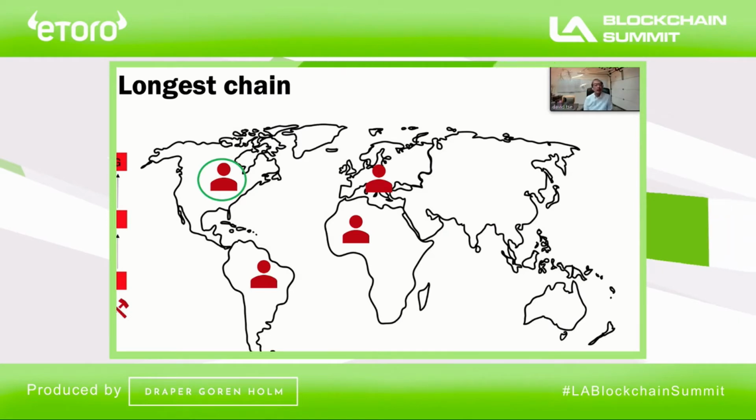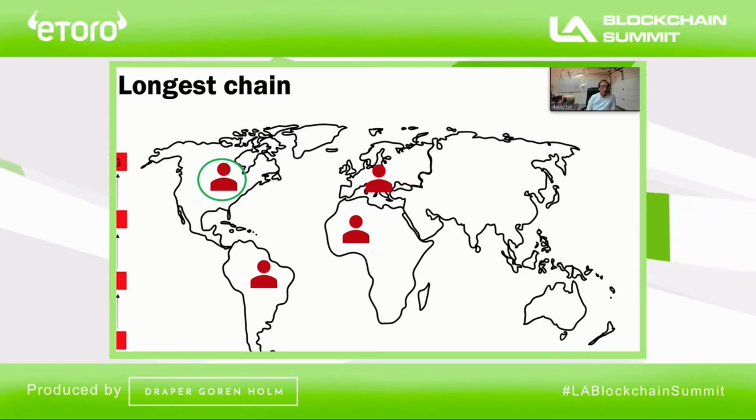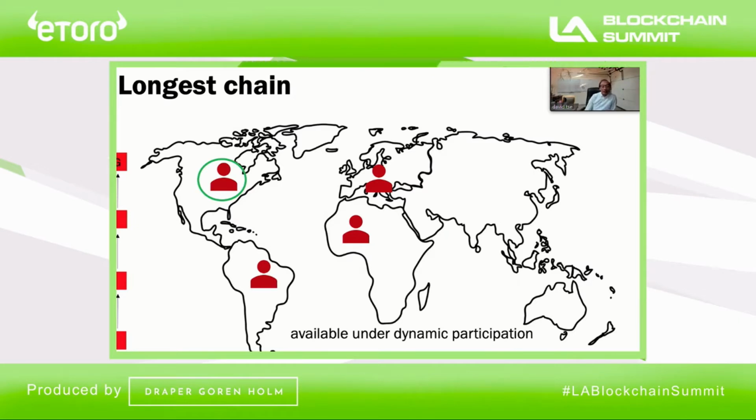And even when the number of nodes drops significantly, the blockchain will grow slower, but the blockchain will continue. And it will keep on continuing. So the behavior is actually very different from the BFT protocol that we saw earlier, where the whole chain stopped. Here it keeps on continuing and is said to be available under dynamic participation. So this is one big difference between longest chain and the BFT protocol. Longest chain keeps on growing, always available.